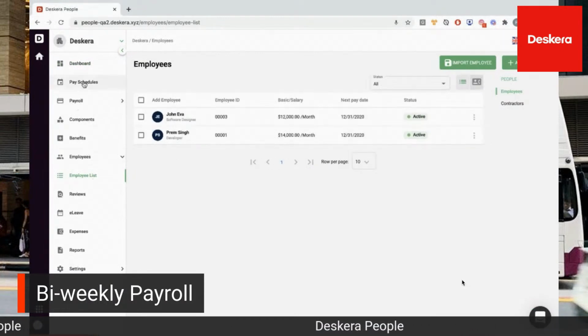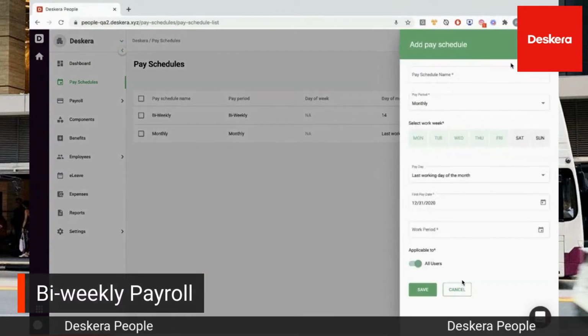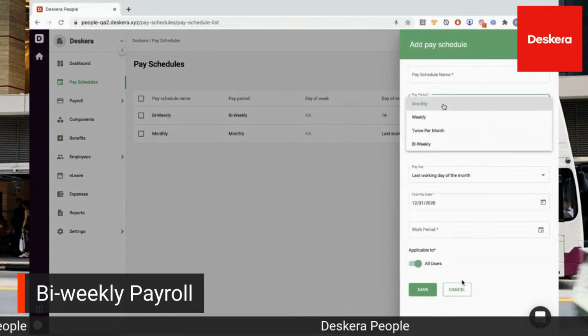So you can see your employees here. Let's go to pay schedule. Inside here is the pay schedule. You can add a pay schedule here, and you can see the different types. We have monthly, weekly, twice per month, and bi-weekly. So now you can select the bi-weekly one based upon your requirements.